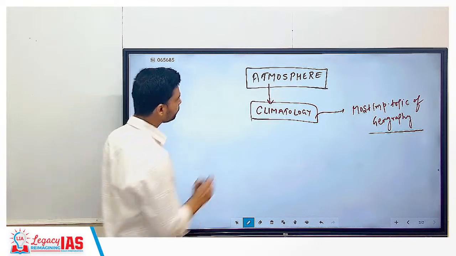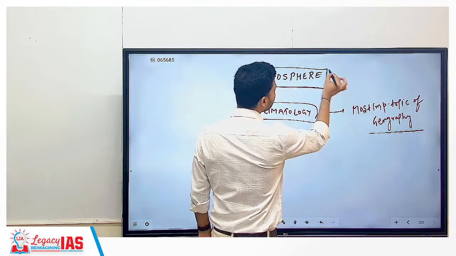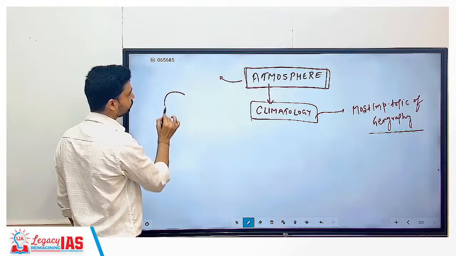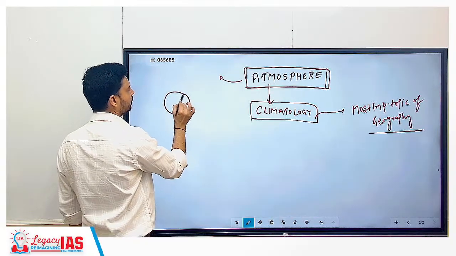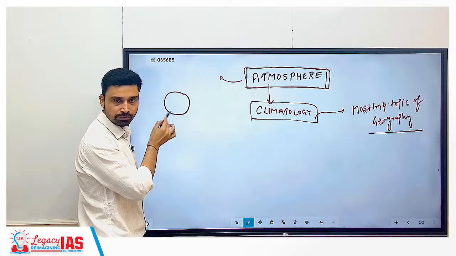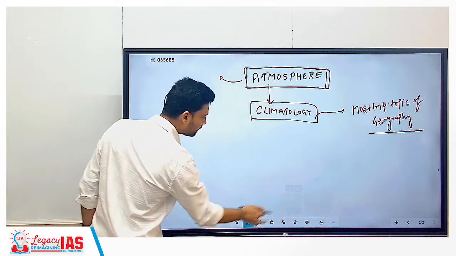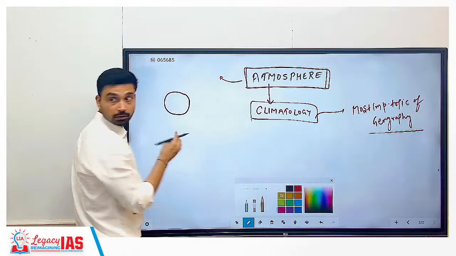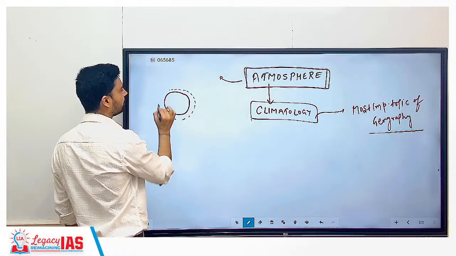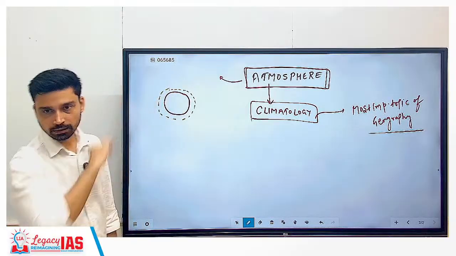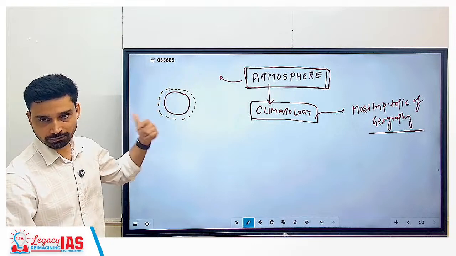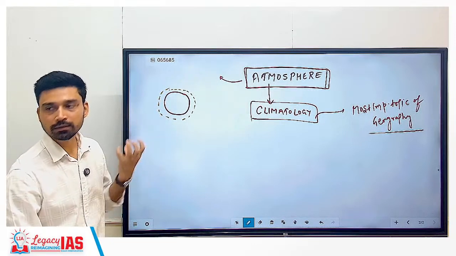Right, so atmosphere, we know what atmosphere is. How will you define atmosphere in the simplest terms? Suppose this is the earth. On this surface you have a land part as well as a water part, that means lithosphere and hydrosphere. And where is the atmosphere located? It is surrounding the entire earth. So it is, we can say, an envelope of gases that surrounds the entire earth.